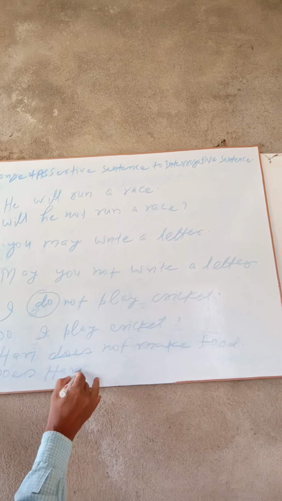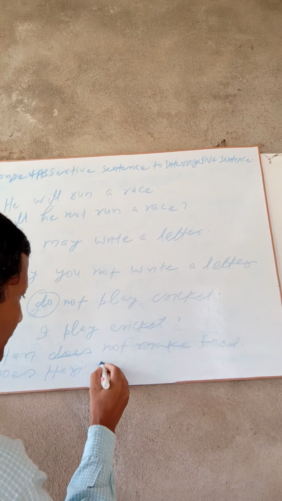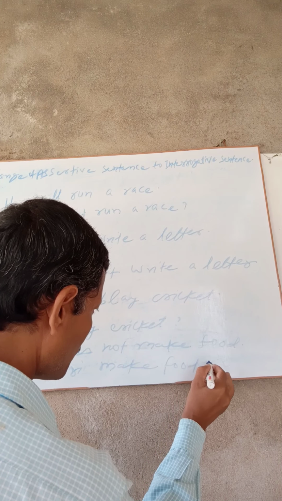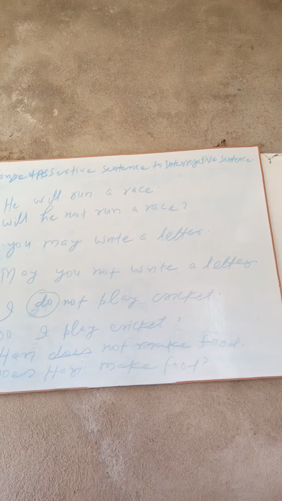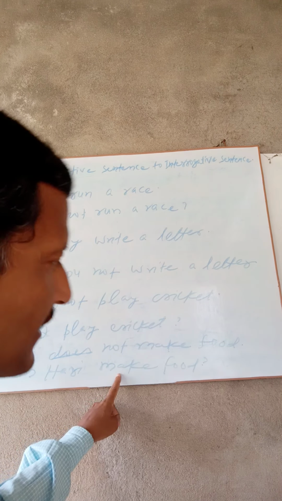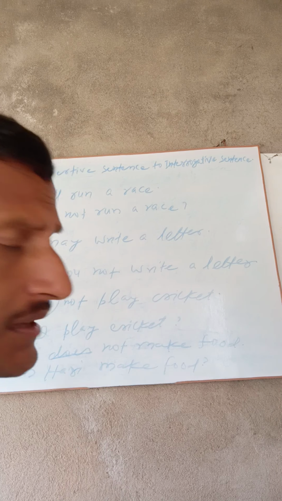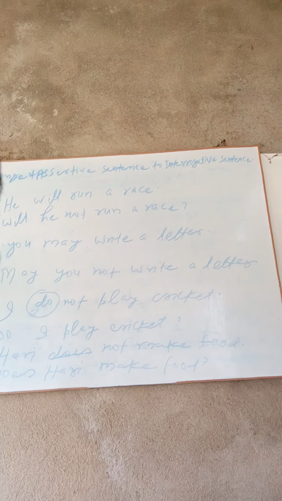Does Hari make food? Does Hari make food? What do we have? The does comes earlier, does after that the subject. Here is the application of not. That is why we do not apply not here. Make food. What do we find there? If the sentence has not, there will be no application of not in the interrogative sentence. If the assertive sentence has not, we apply not in the interrogative sentence.